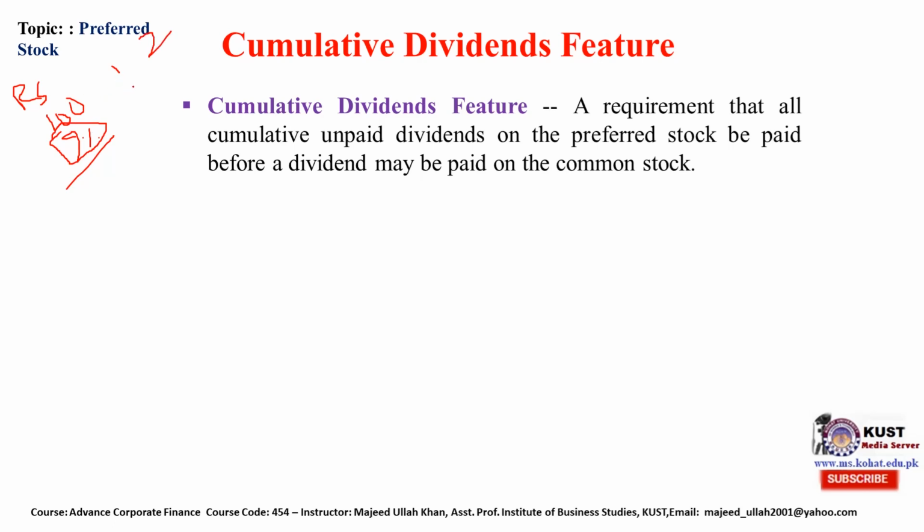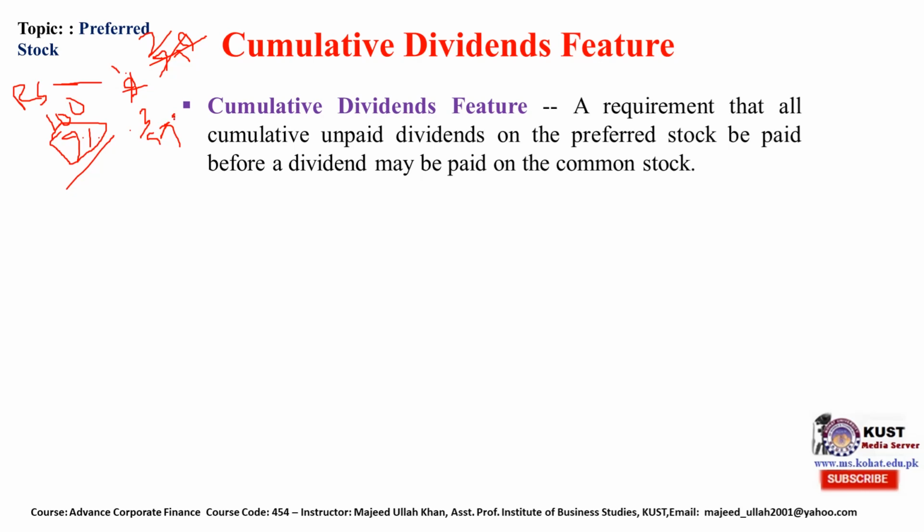In the first year, the company will pay 9 rupees on this certificate to this shareholder. If the company is unable to pay here, they will pay 18 rupees, 9 of the previous year and 9 of this year. In the third year, if the company is unable to pay the dividend, the company will pay 9, 9 and 9.